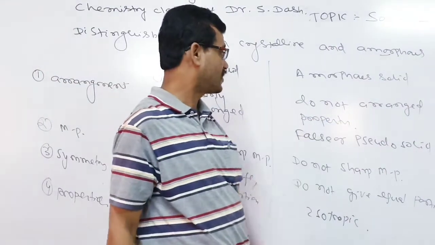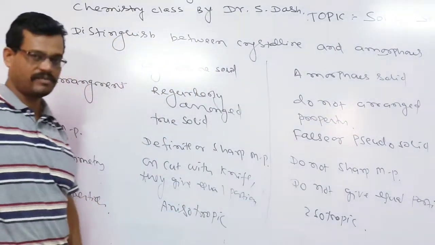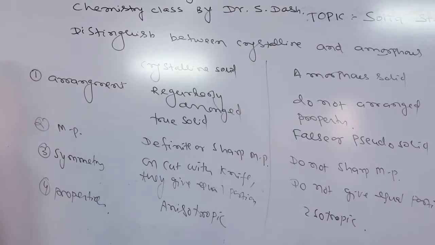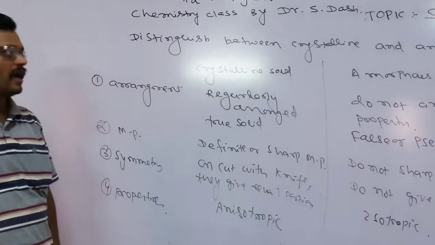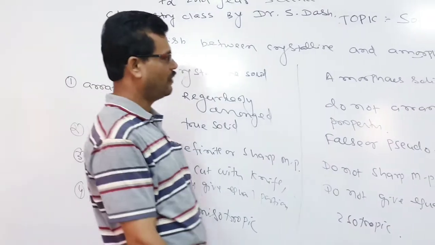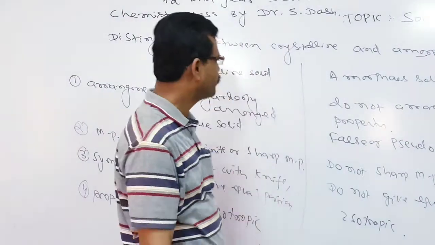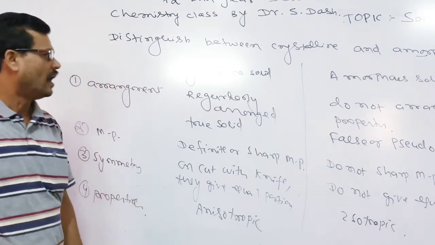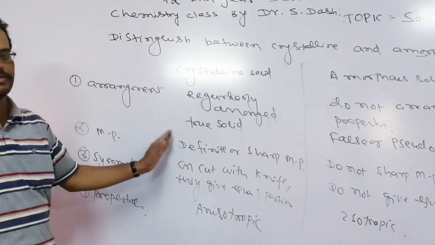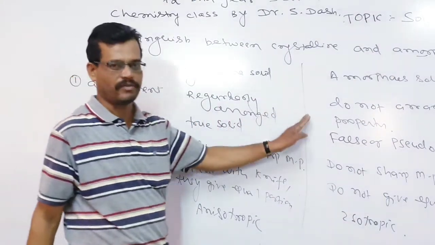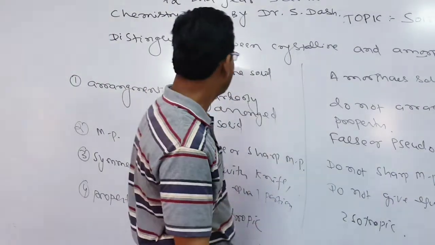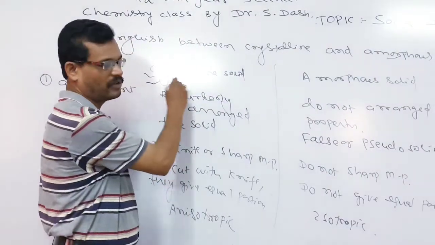So now we have to discuss the three states of matter, with a comparison regarding shape, size, volume, and intermolecular force. We discussed the characteristics of solid substances, and now we have seen the difference between crystalline solids and amorphous solids. So next class we will discuss the types of crystalline solids.